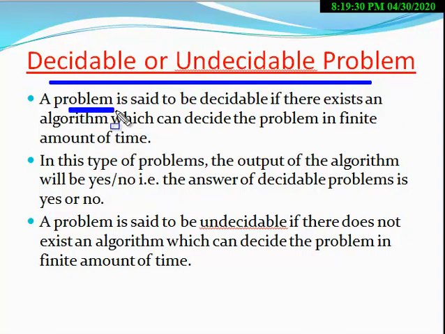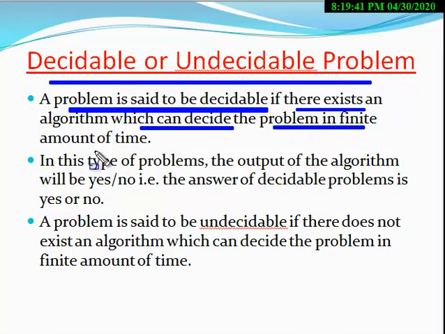A problem is said to be decidable if there exists an algorithm which can decide the problem in a finite amount of time. If it can be decided within a finite amount of time, then the problem is said to be decidable.